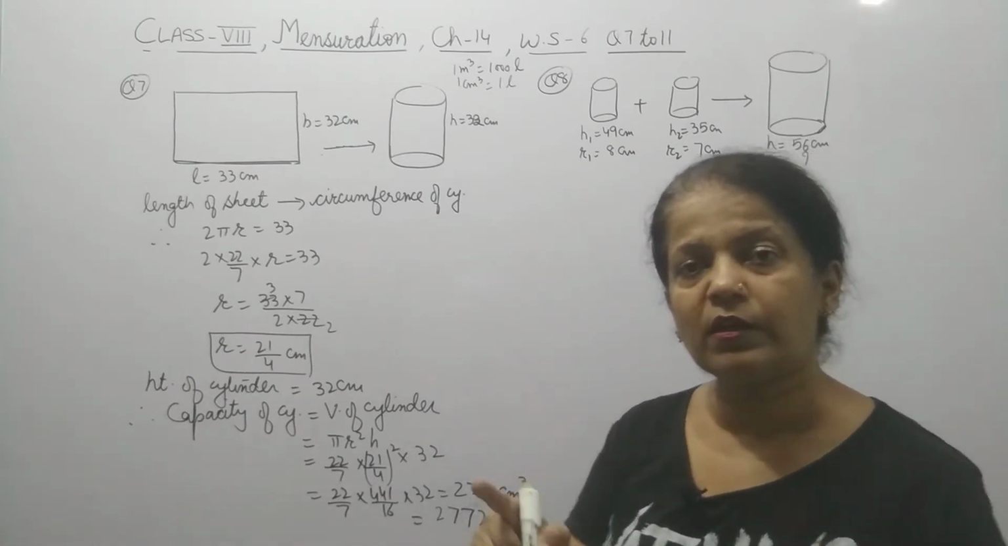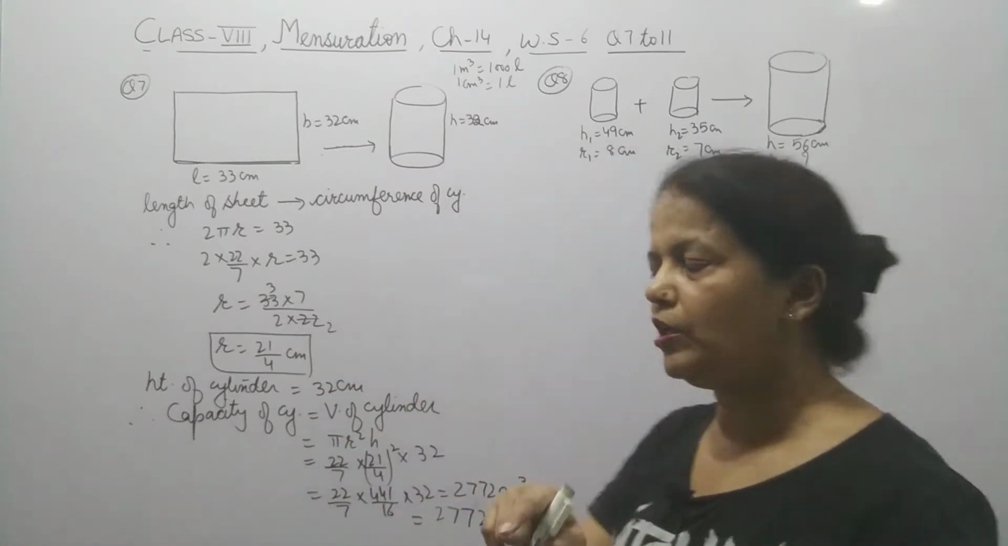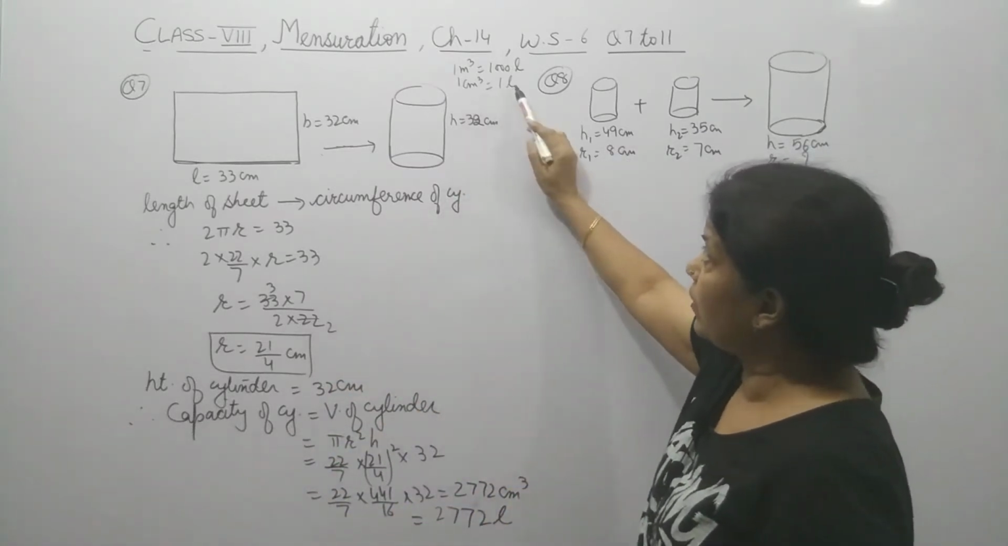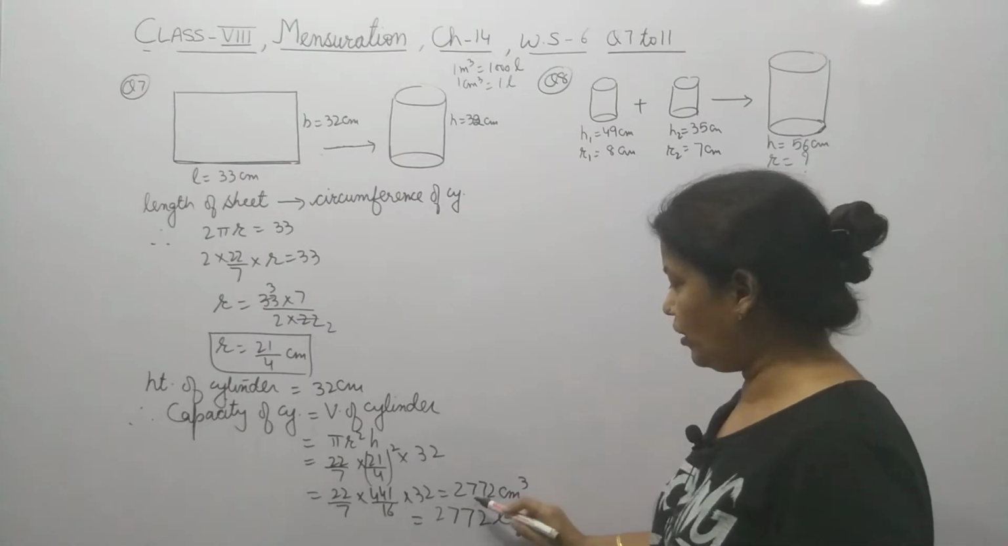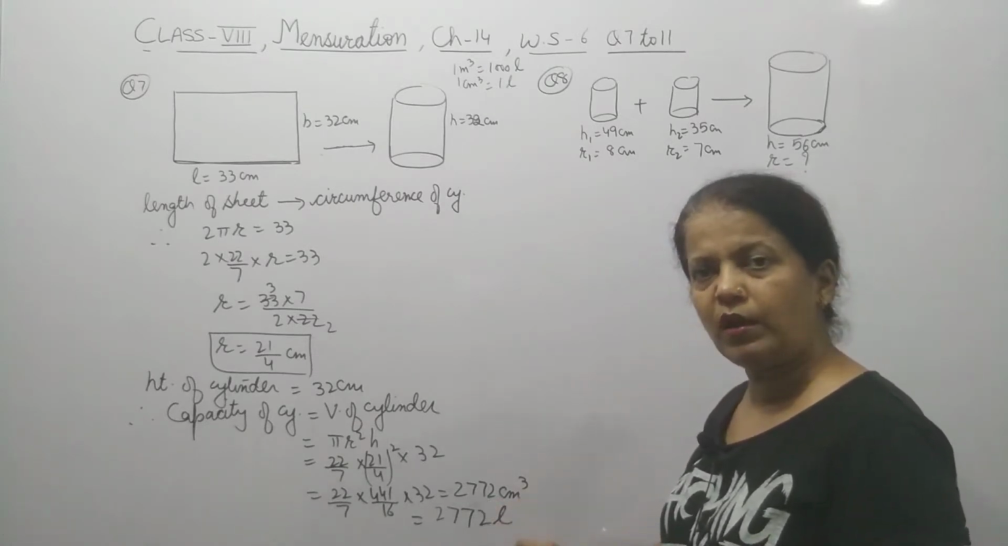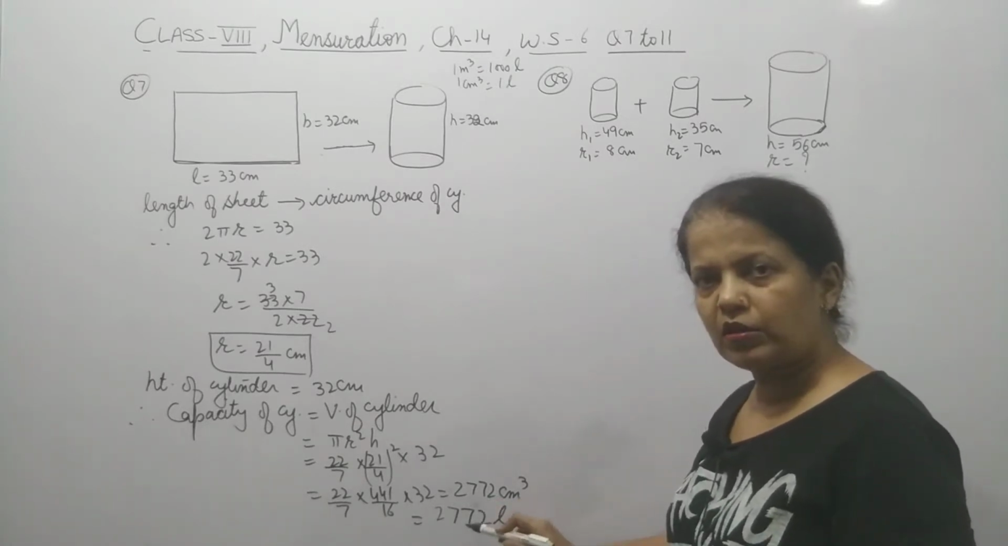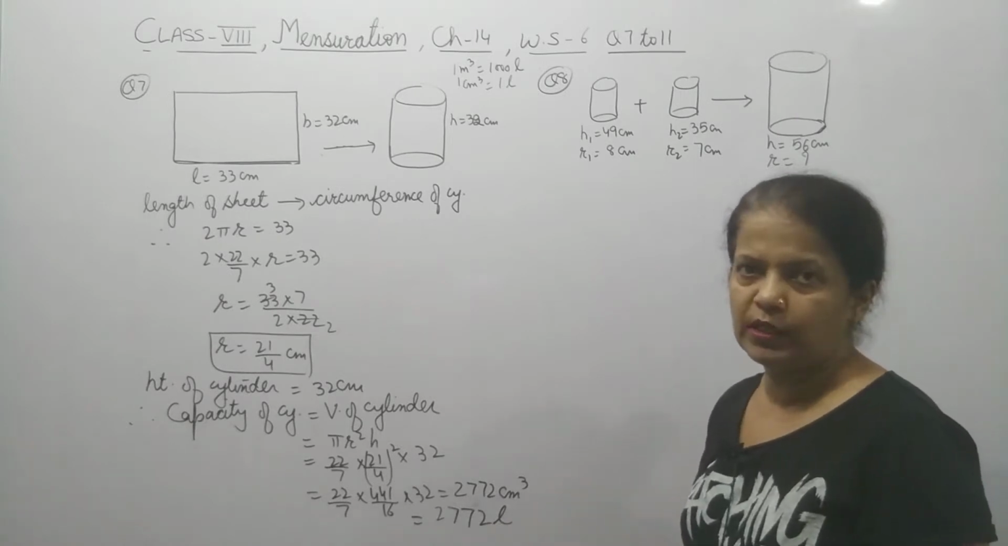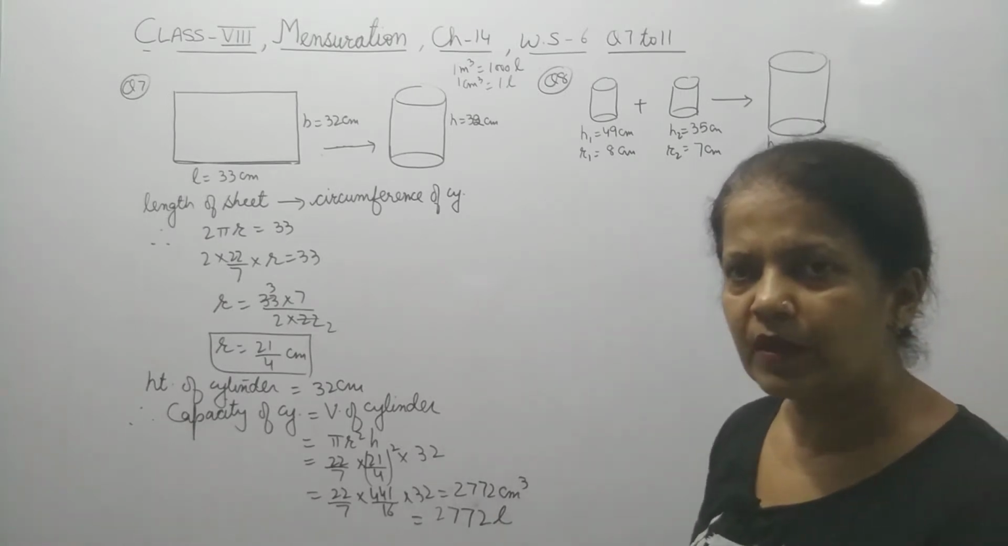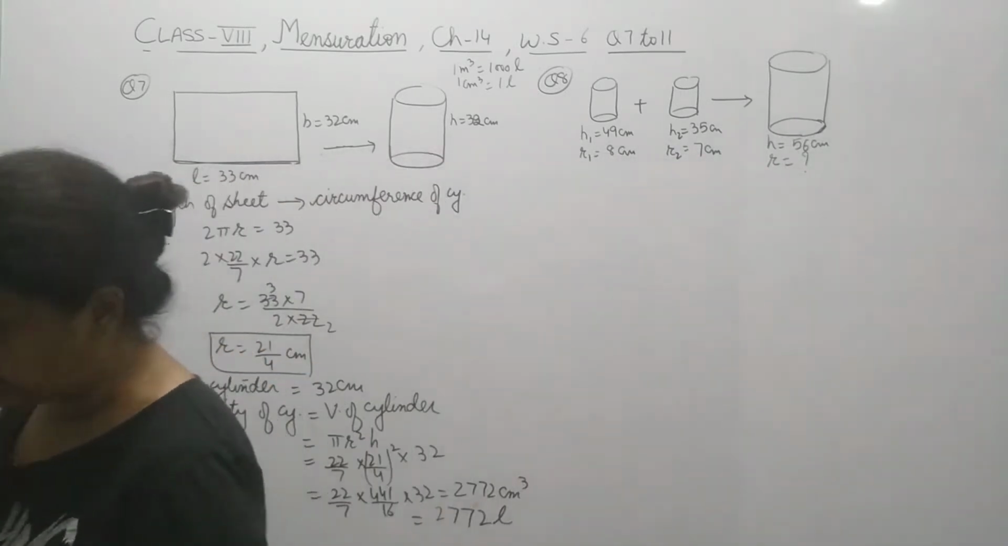As I have told you, capacity, change it in liter. So 1 centimeter cube equal 1 liter. So this much centimeter cube equals how much liter? So 2772 liter. Is it clear? Okay. Now come to the 8th question.